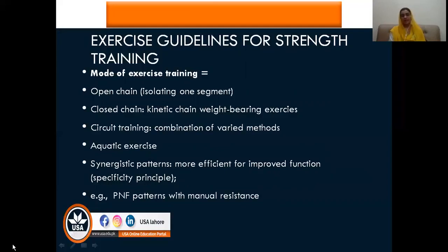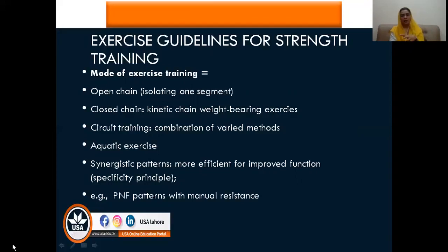And in the next stages, in the advanced stages, you can also use circuit training. As you may remember, circuit training is a combination of various methods, where a patient performs one type of exercise, then the next type of exercise, and again another type of exercise, a combination of different types of exercise. Aquatic exercises can also be used if the patient has sufficient strength to withstand the aquatic resistance. Then you can use synergic patterns. Synergic patterns are simply the normal functional patterns, you can say.